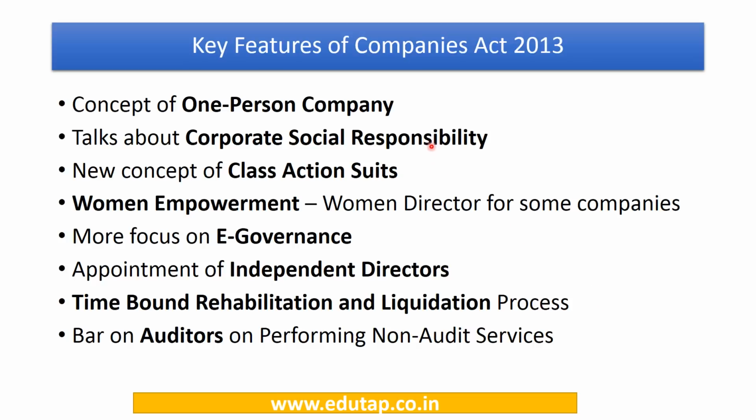Now this Companies Act of 2013 introduced the concept of one person company. So what happened was that earlier, in private companies a minimum of 2 persons, and in public companies a minimum of 7 persons were required, and there was no concept of a single person forming a company. Now a separate one person company provision has been inserted in the Companies Act 2013.